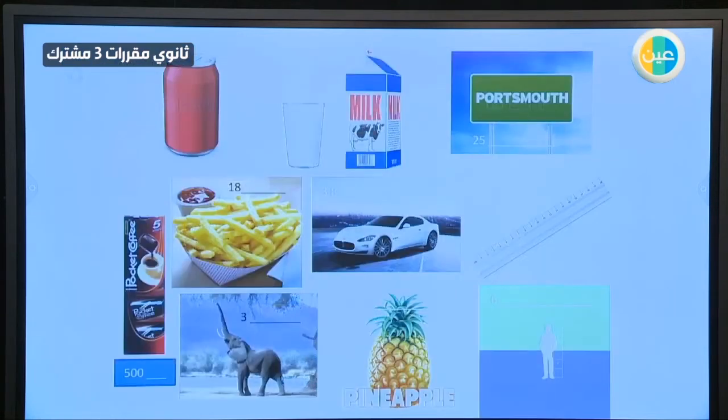Okay. Now we have different kinds. Look at the measures of them, approximately. For example, the distance to different cities, kilometer or miles. The distance of the car, for example, yard or mile.